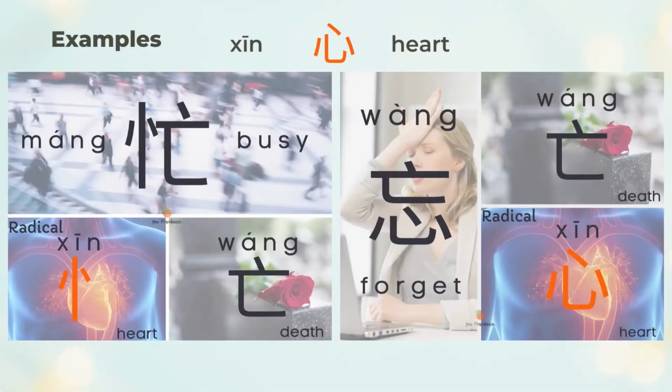忙 is busy. 忙 is the left 心 heart, and the right 亡 death. If you're too busy, your heart might be dead. 忘 is to forget. 忘 is the top 亡 death, and the bottom 心 heart. If your heart is dead, you forget about things. Both characters are with the same 亡 and 心, in two forms to form two different characters.